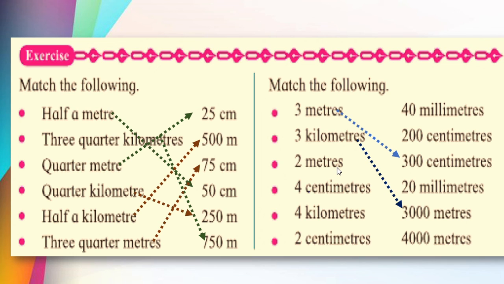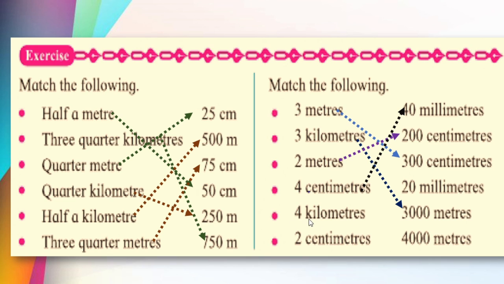Here 2 meters is equal to 200 centimeters. 4 centimeter is equal to, yes, 1 centimeter is equal to 10 millimeter. So 4 centimeters is equal to 40 millimeters. Correct?